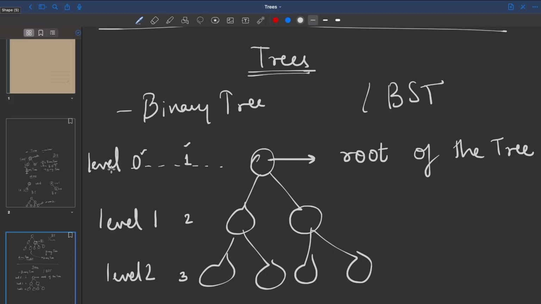So what it means is, suppose I'm talking from level 0, how many nodes are present at level 0? There is basically one node. In level 1, how many nodes do we have? We have two nodes.